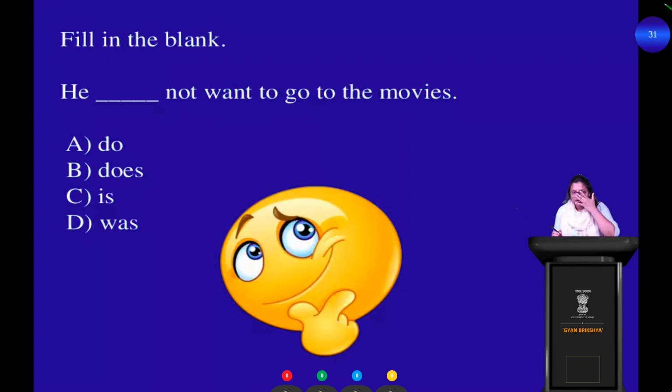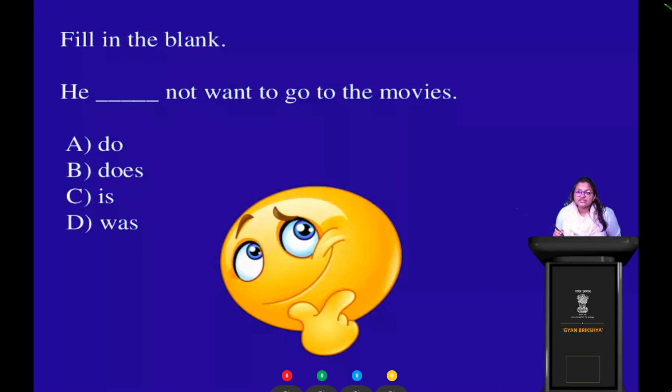Okay. Now, go ahead and tell me, which option do you think is the appropriate option for the given sentence? All right, go ahead. He dash not want to go to the movies. What is it? Remember, what is it? This is third person. Yes, this is third person singular, right? So he